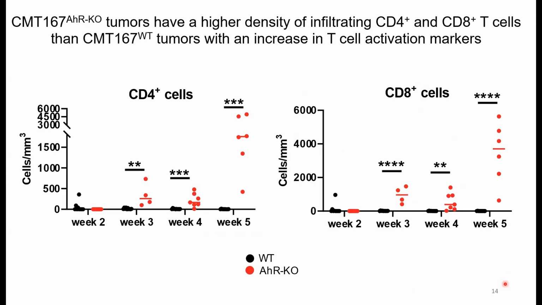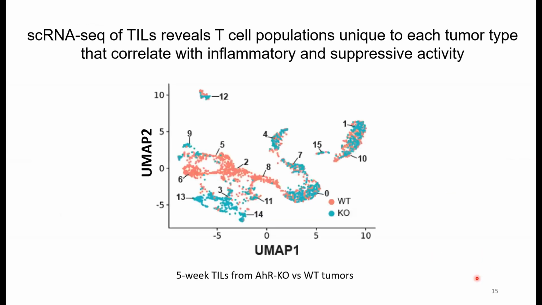To characterize the nature of the immunity imparted by transplant of AHR knockout cells, we quantified immune cells isolated from week 5 tumors and normalized to the size of the tumor to compare the density of immune cells within each tumor. We found that both CD4 and CD8 positive T cells are of greater density at 3, 4, and 5 weeks in our AHR knockout tumors, further supporting increased immune activity in these AHR knockout tumors.